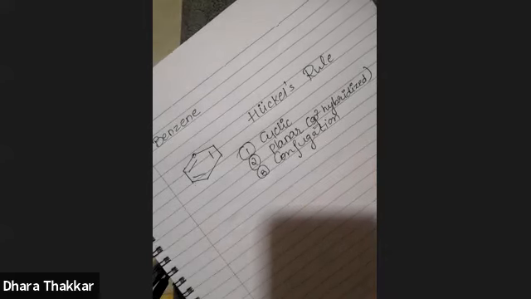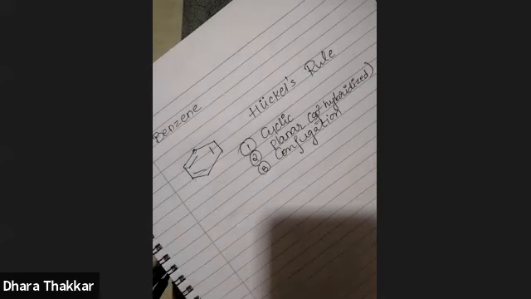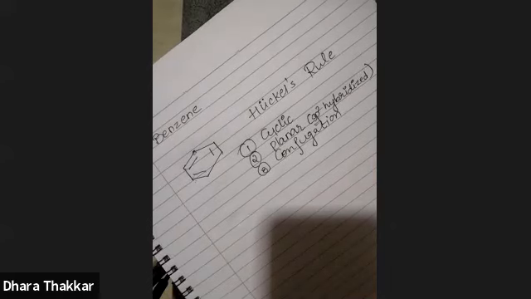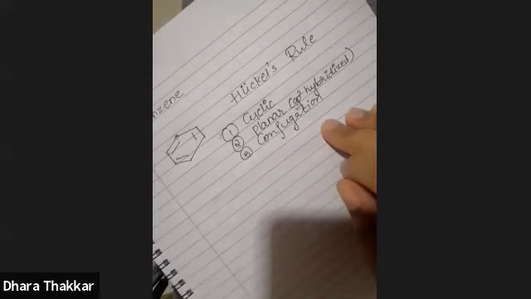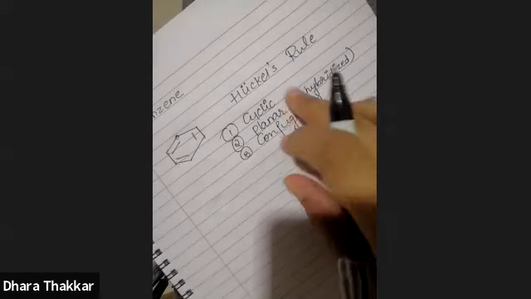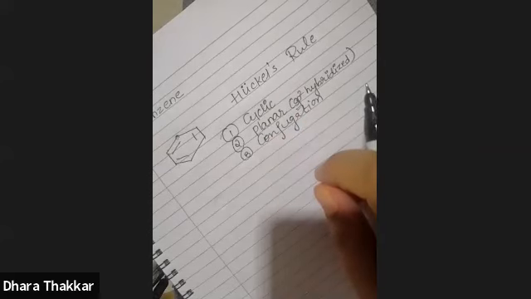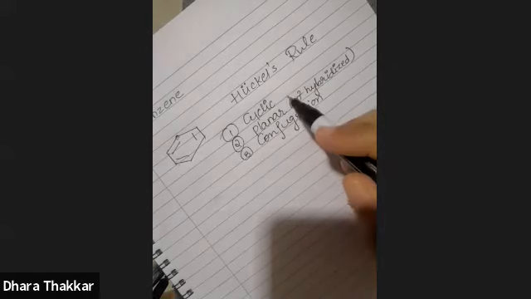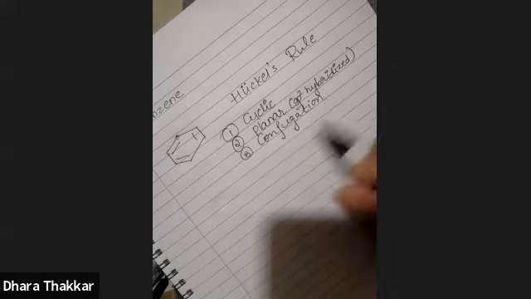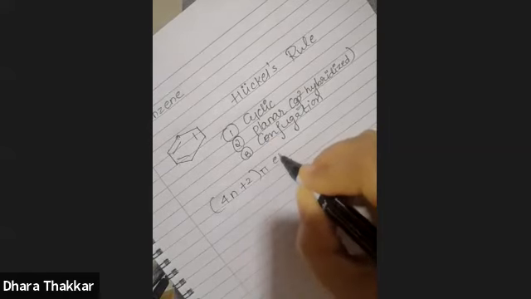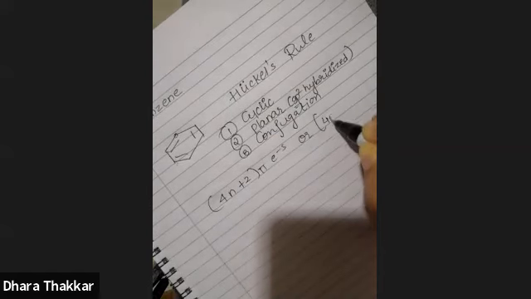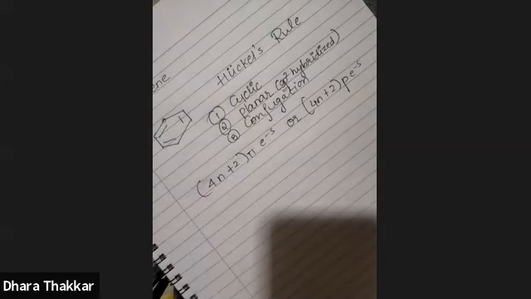What do you mean by conjugation? Conjugation means there have to be alternate double and single bonds present in a molecule. Therefore, this molecule is again conjugated. If any molecule fulfills these criteria, you are going to apply Huckel's rule. What is Huckel's rule basically? If a cyclic, planar, and conjugated system has 4n plus 2 pi electrons, or 4n plus 2 p electrons, then it is said to be aromatic.